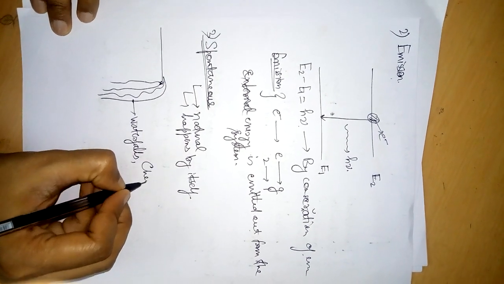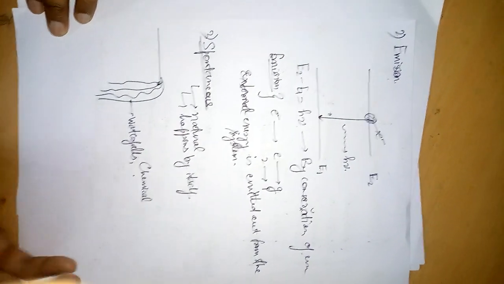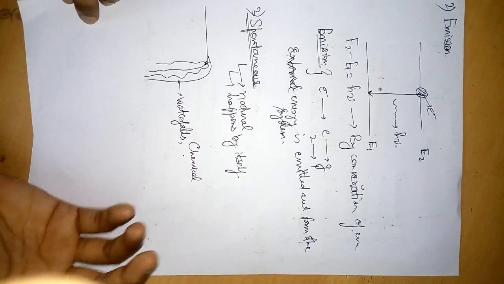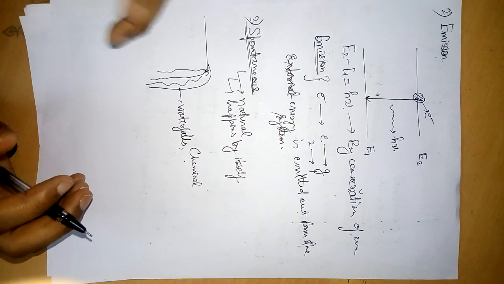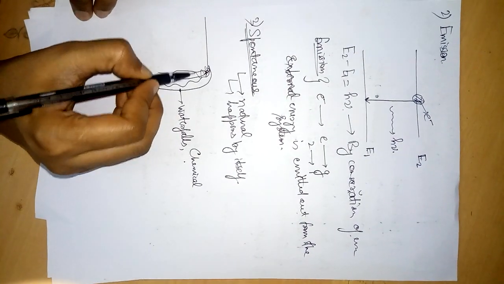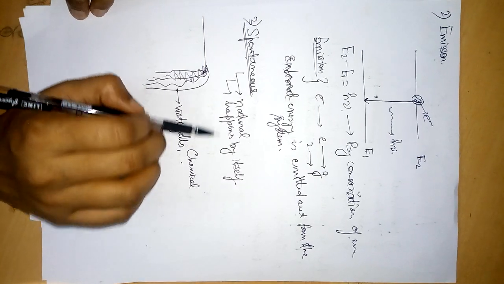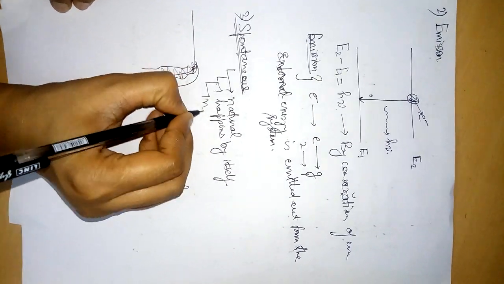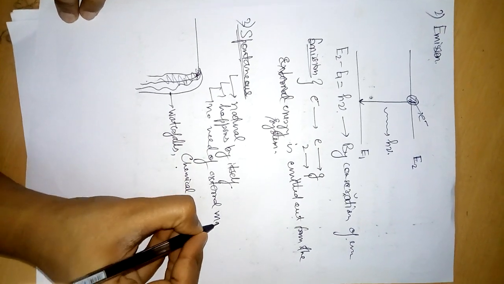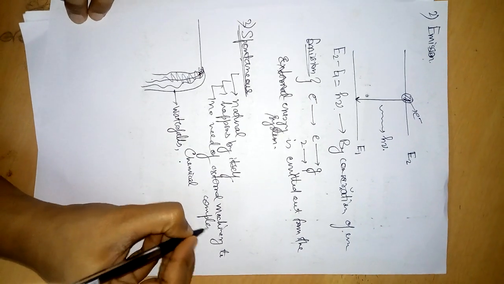Some chemical reactions are spontaneous in nature. Earth revolving is also spontaneous. So spontaneous is a process which is happening by itself. There is no requirement of any external agency or any external machine to facilitate the process. So a spontaneous process is a natural process happening by itself, and there is no need of external machinery to complete the process.